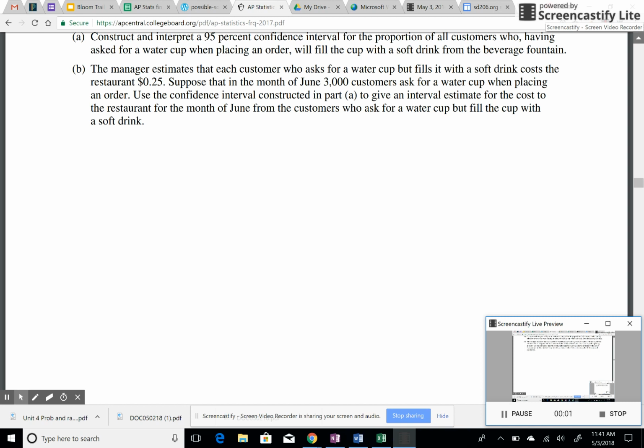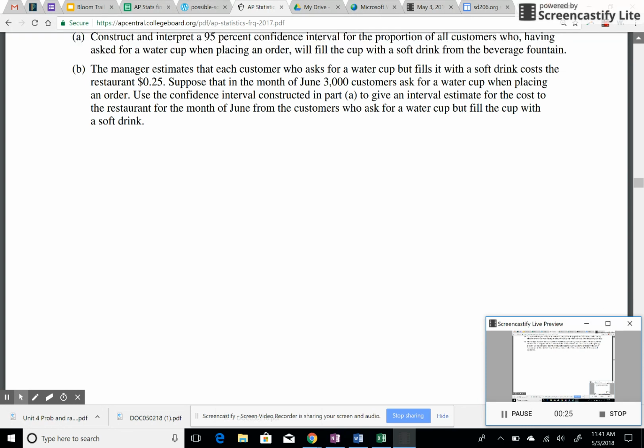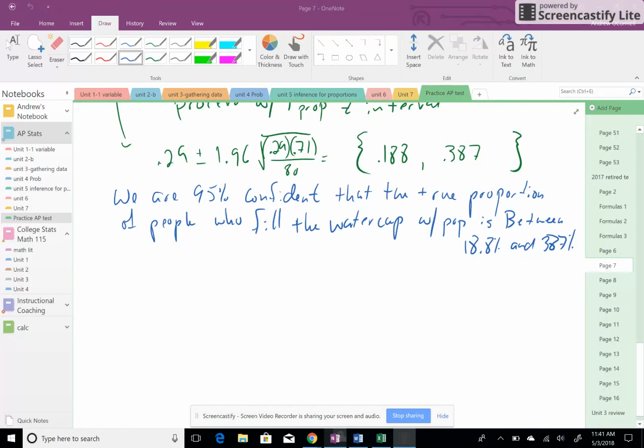All right, picking up where we left off, the manager estimates that each customer who asks for a water cup but fills it with a soft drink costs the restaurant 25 cents. Suppose that in the month of June, 3,000 customers asked for that water cup when placing an order. Use the confidence interval constructed in A to give an interval estimate for the cost to the restaurant for the month of June from the customers who asked for a water cup but fill with a soft drink.